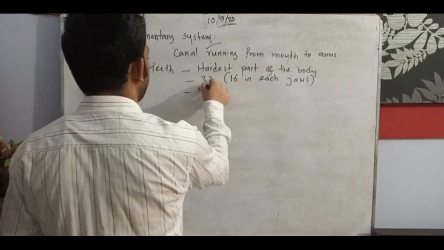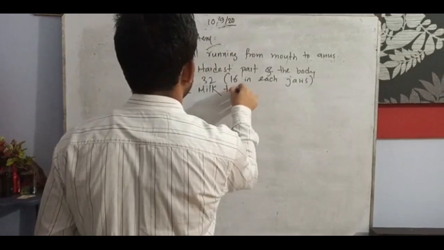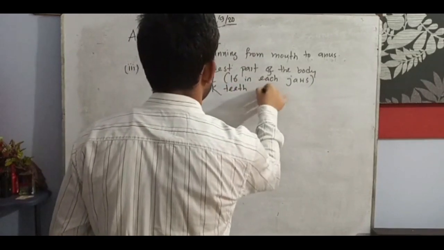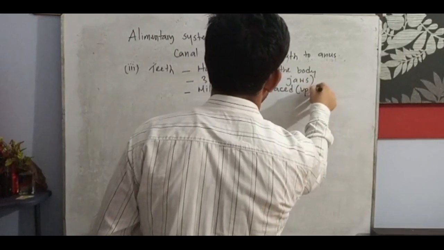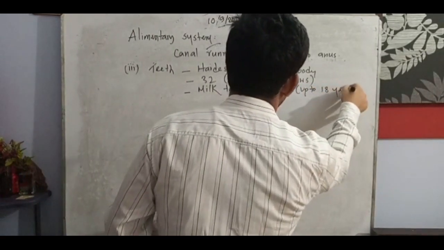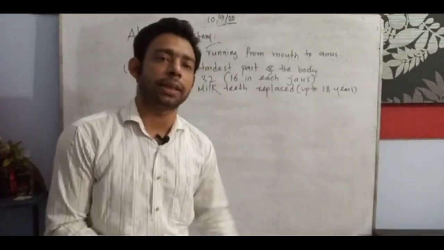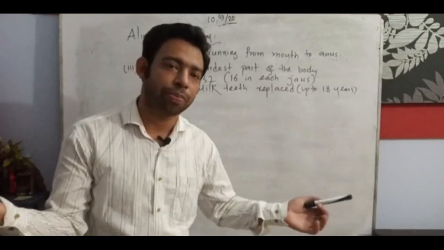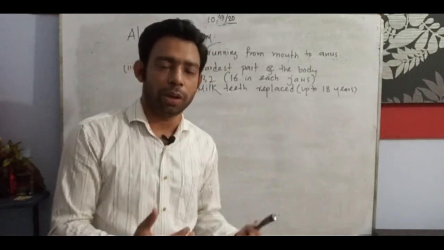Milk teeth we have also seen in very early childhood. Milk teeth are replaced up to 18 years. We need to know that up to 18 years there is a chance to replace the teeth. After that, no chance. What an excellent machine the human body is.